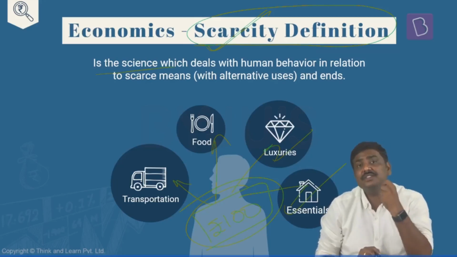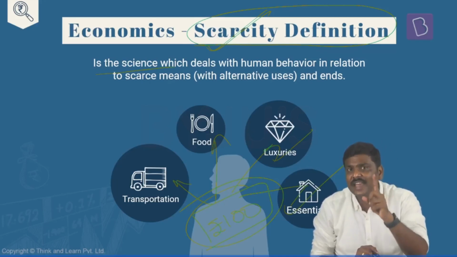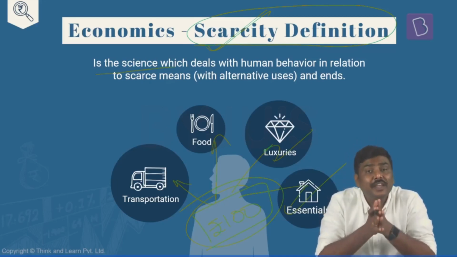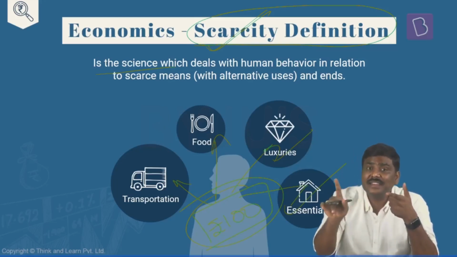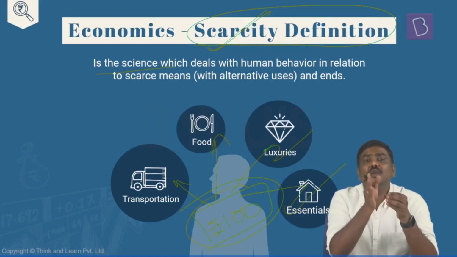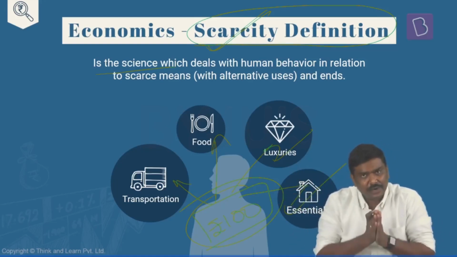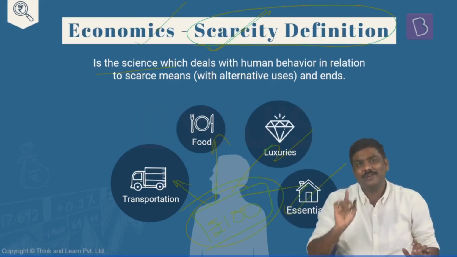Economics is a science which studies human behavior when a person is faced with a scarcity of resources. Is it okay? I'll repeat it. Economics is the study of human behavior when a human is faced with the scarcity of resources. How does he allocate these resources to satisfy the needs? Is it okay? That study of behavior is referred to as economics.